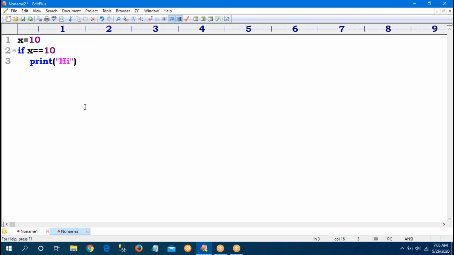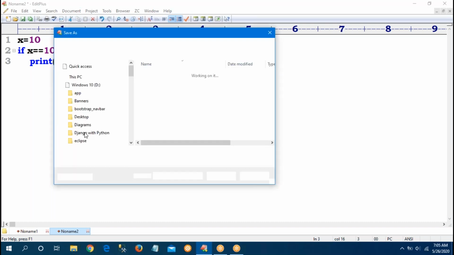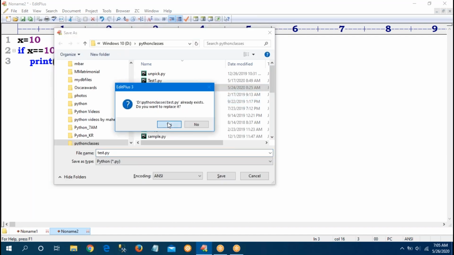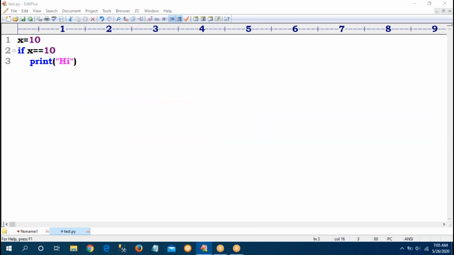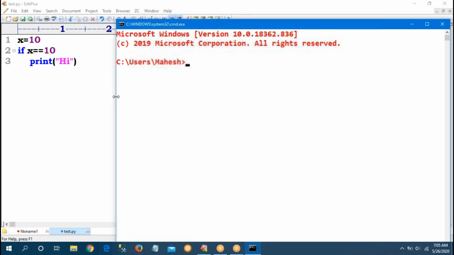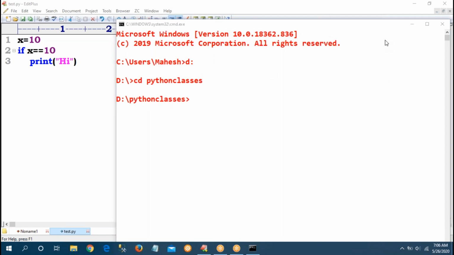If I save this as test.py and run it in the command prompt, after cd python classes, anyone please tell what output I will get? Am I getting high?